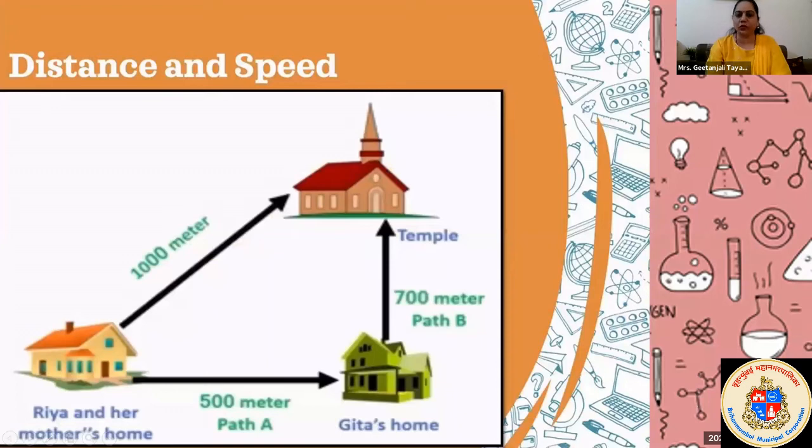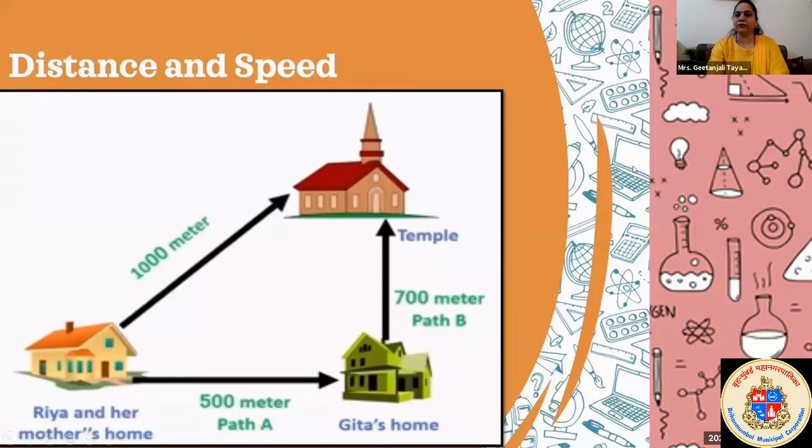How much time did she require? Riya's mother required 300 seconds to cover 1000 meter. What is the speed of Riya's mother? Can you calculate that? To calculate speed, you require distance upon time. I provided you both. Distance covered is 1000 meter and the time taken to cover that distance is 300 seconds. Then what is the speed of her mother?